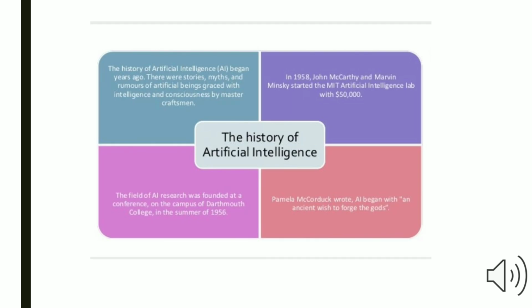History of artificial intelligence. The history of artificial intelligence began years ago. There were stories, myths, and rumors of artificial beings endowed with intelligence and consciousness by master craftsmen. The field of AI research was founded at a conference on the campus of Dartmouth College in the summer of 1956. In 1958, John McCarthy and Marvin Minsky started the MIT AI Lab with $50,000. Pamela McCorduck wrote, AI began with an ancient wish to forge the gods. Let's move towards the next slide.